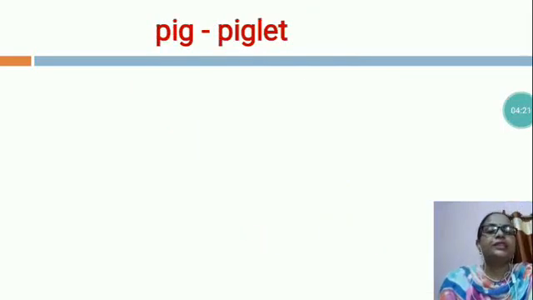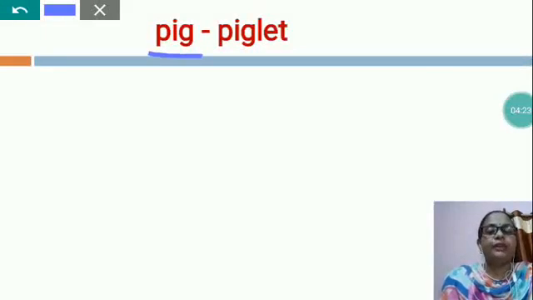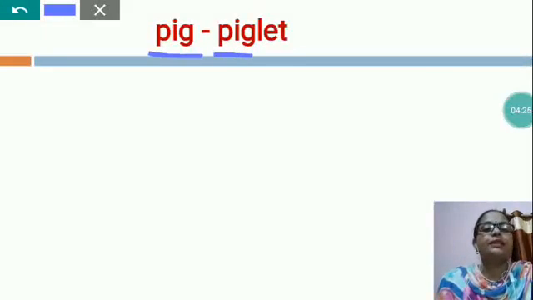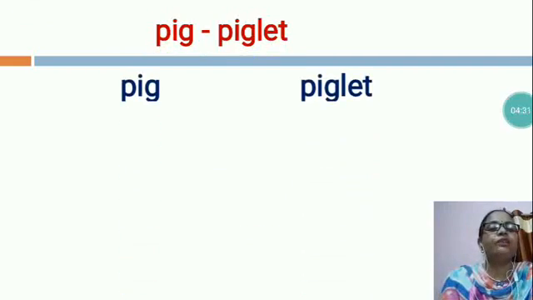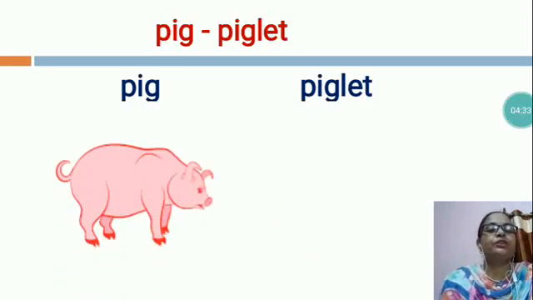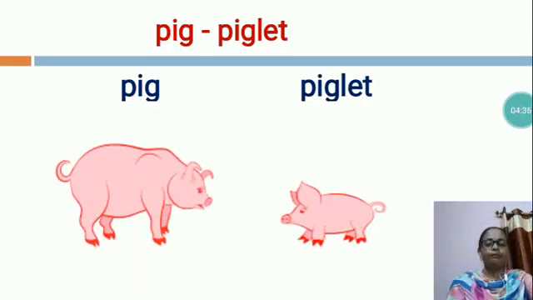Now, this is a pig. A pig's young one is called a piglet. This is the picture of a pig and this is the picture of a piglet. So, a pig lives in a sty. They have an excellent sense of smell. They like to play in mud and their babies are called piglets. Once they are born, they are immediately able to walk and run.